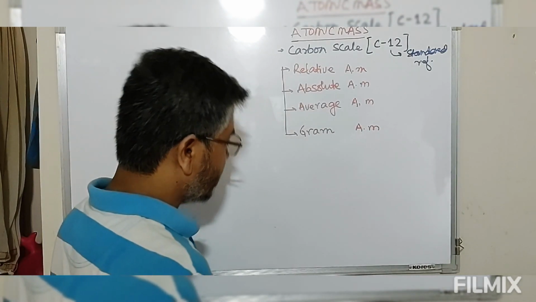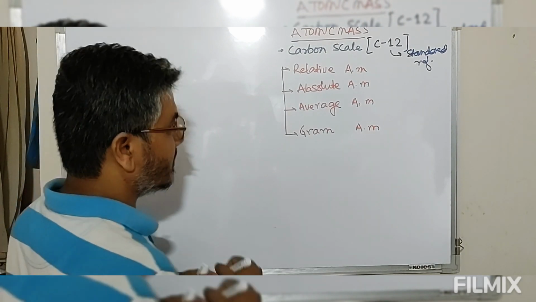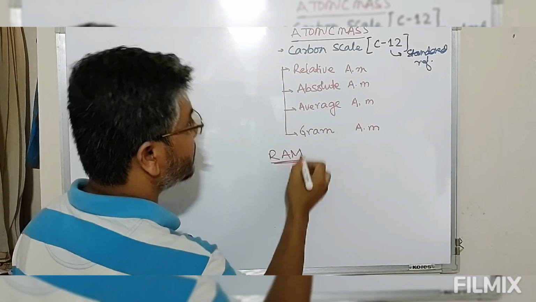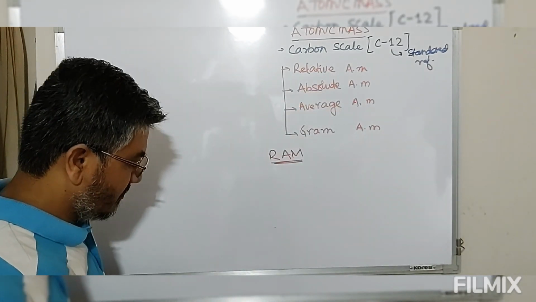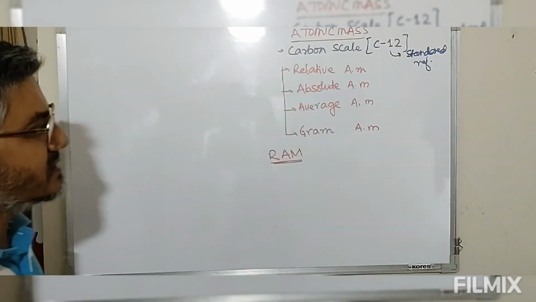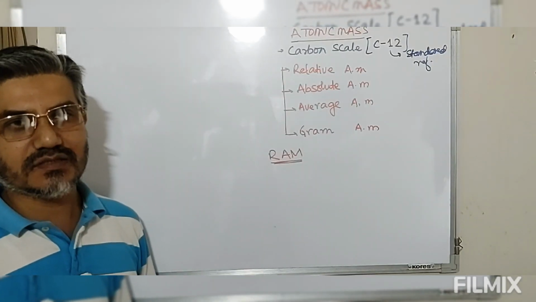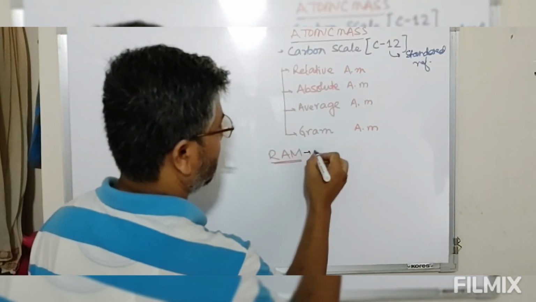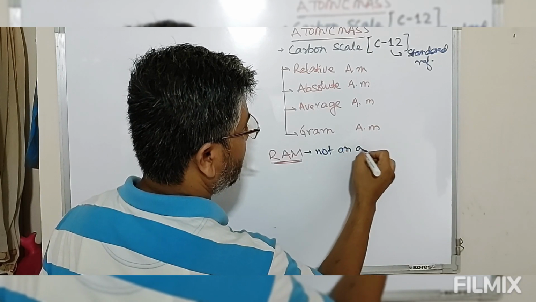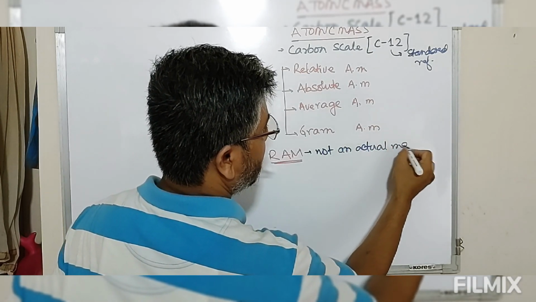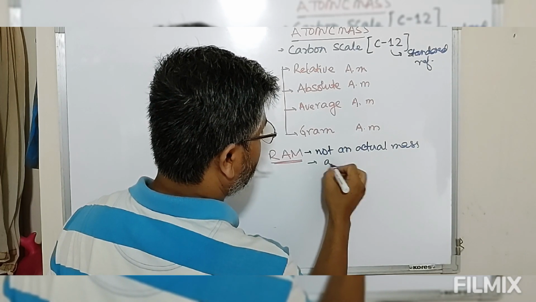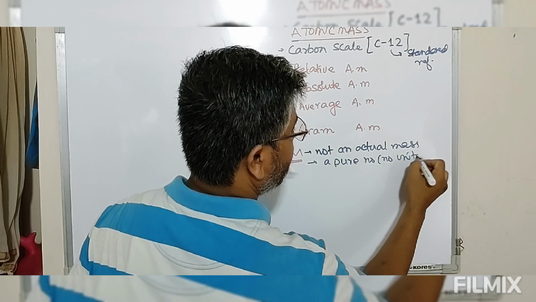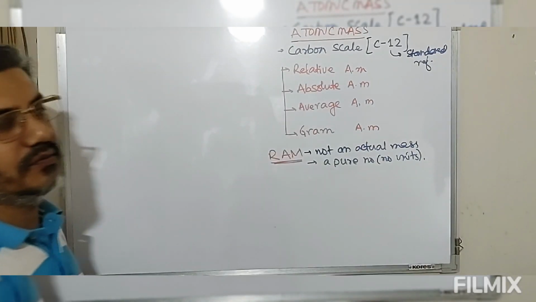Now, without wasting time, let's take up one by one. So first we'll take up this relative atomic mass. Now, first of all, look at this. This relative atomic mass is not an actual mass, but this is a pure number without any unit. It doesn't have any unit. This is a pure number.